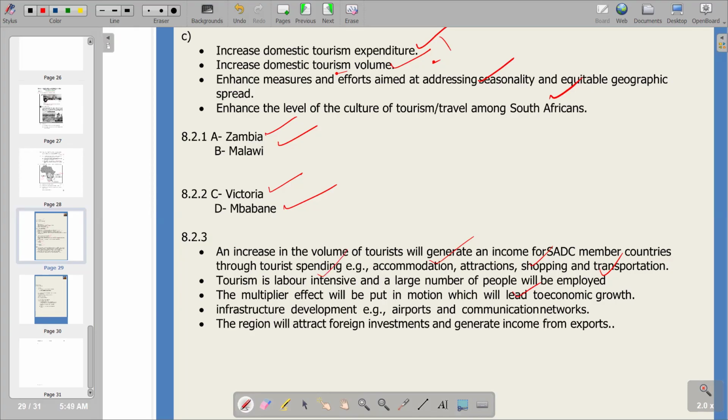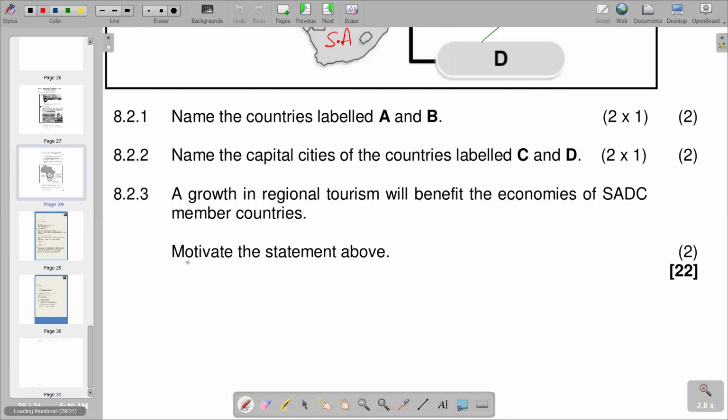Then we've got infrastructure development, obviously, so that when those tourists come, the transport system is viable. And we give an example of airports and communication networks. Then we go to the last part, the region will attract foreign investment and generate income from exports. So obviously, if there's high activity in the tourism sector, it's going to be an attraction to foreign direct investment, whereby we've got foreign businesses coming to open their operations in the tourism sector in the local economy. So it becomes a positive. So these are the points that we have on the last part of our question.